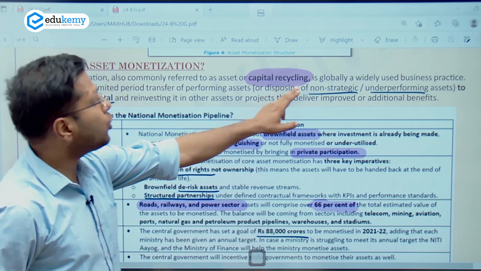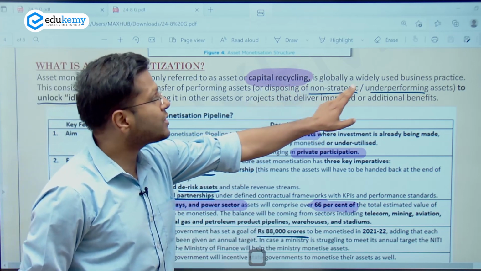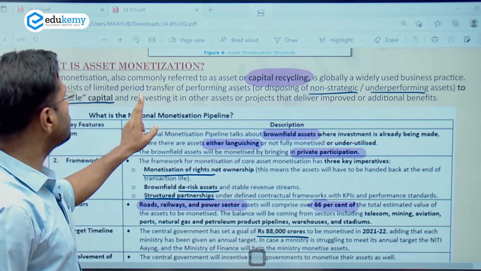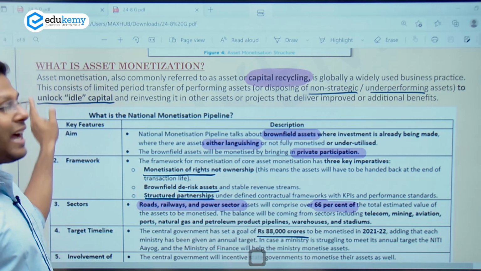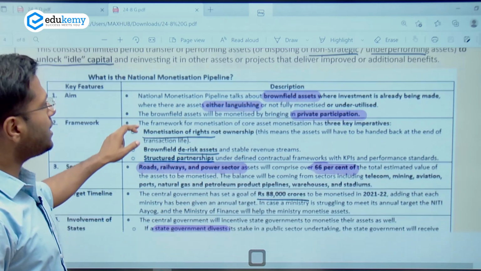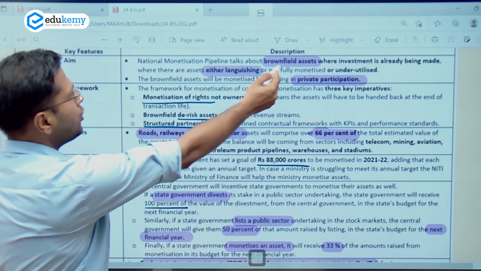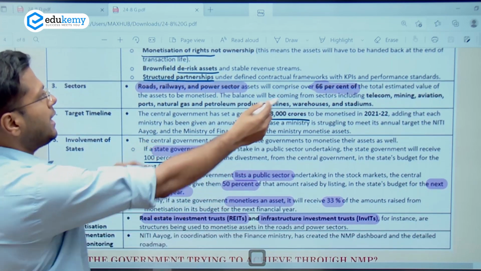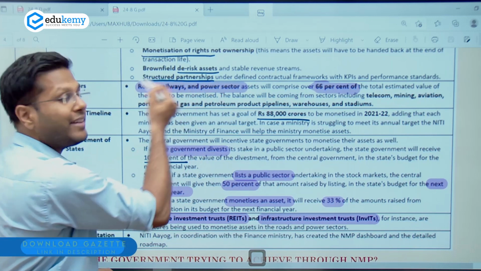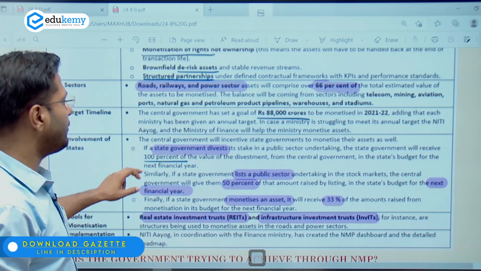So these are for those strategic assets, those assets which are underperforming, which are not being utilized to their full potential, and they're unlocking the idle capital. So this is the main important significance of this project. So brownfield, either languishing, right? Private participation, these are important keys of this, and most of the projects are in the road, railway, and power sector. This is most relevant here, right?